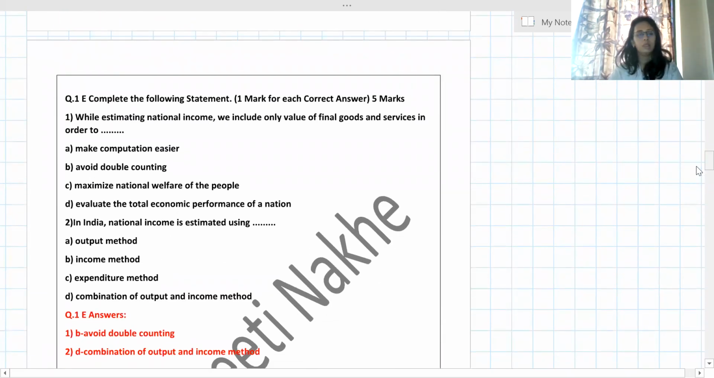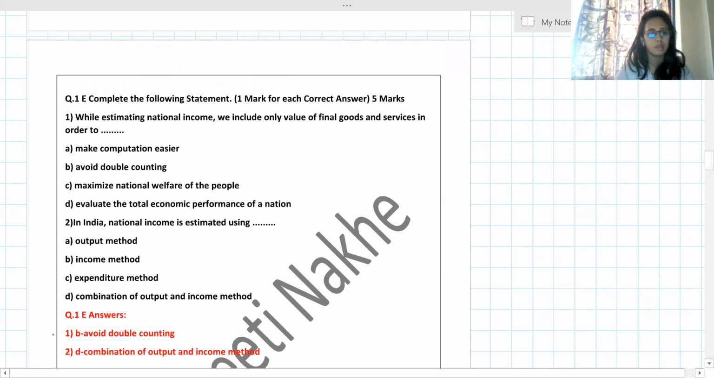Now the next, E type question. Complete the following statement. We know these options have been given. This is not that much difficult or different a type. While estimating national income, we include only the value of final goods and services. We know that we don't consider intermediate goods, just to avoid double counting. So you have to read A, B, C, D, and whatever you feel is the answer you are going to write. Now here the answer is to avoid the double counting.